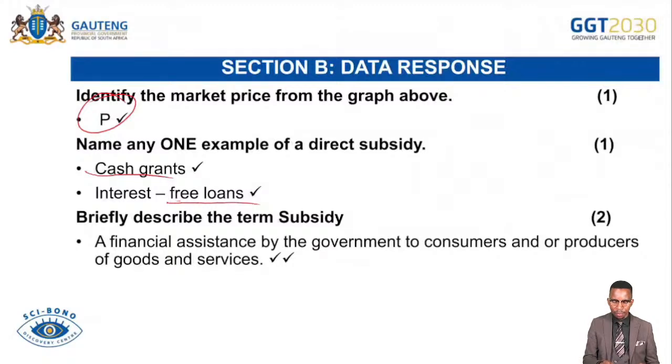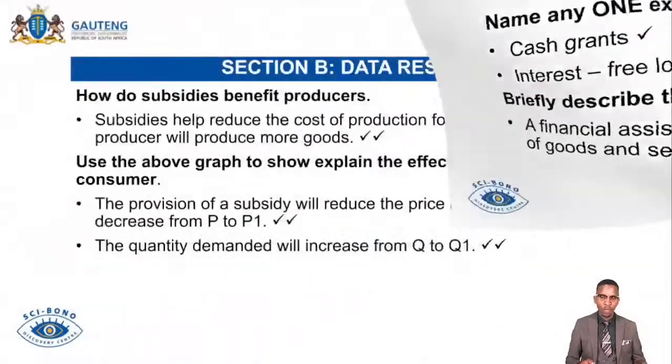Briefly describe the term subsidy, a financial assistance by the government to consumers and producers of goods and services. Remember, for the producer, they are encouraged to produce more goods and services and sell them in large quantities and also sell them at the lower cost. For the consumer, whenever subsidy is given to the finished product, that is known as a subsidy on product. That subsidy will result in consumers having to access goods at the lower cost within the market, so they will be most affordable.